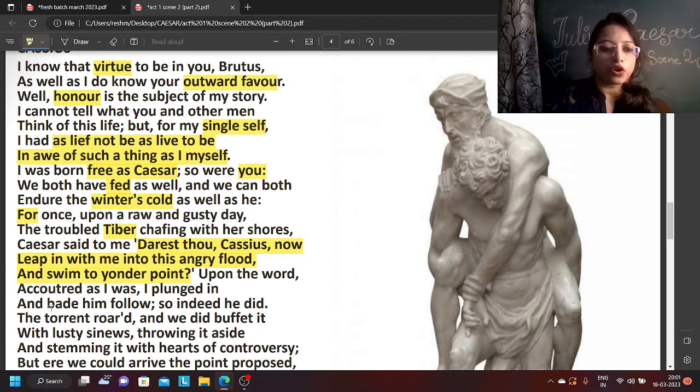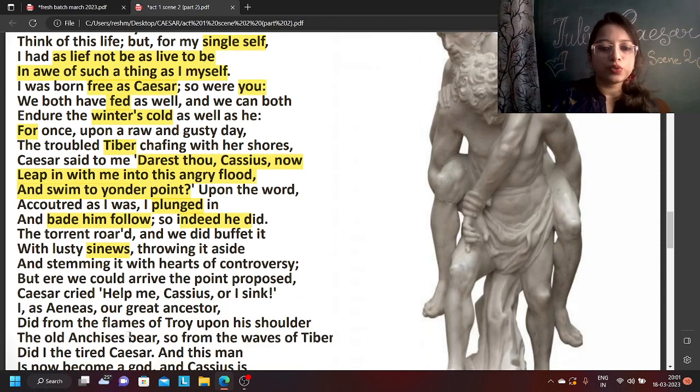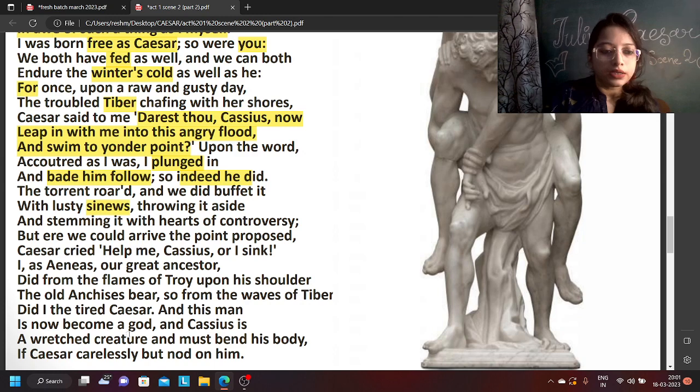Upon the word, accosted as I was, I plunged in and bade him follow. So I jumped immediately and I also told him to follow me, to do what I am doing. He also did the same, but what happened? The torrent roared and we did buffet it with lusty sinews. Sinews means muscles. We swam a lot, like this, throwing it aside and stemming it with hearts of controversy.